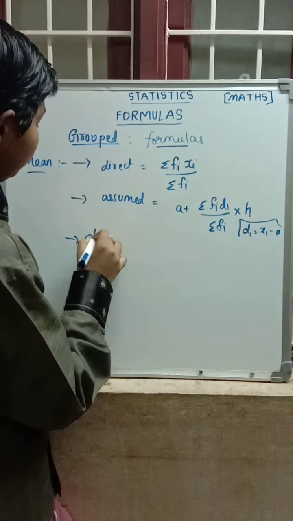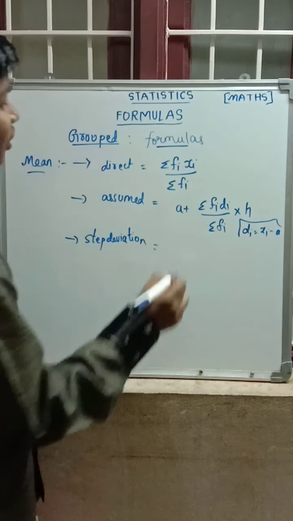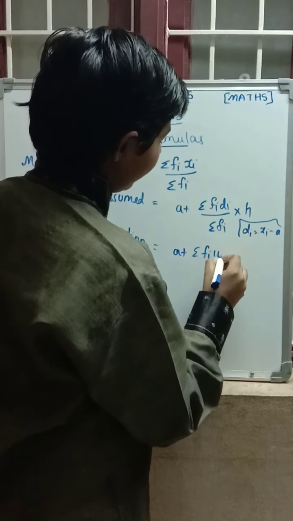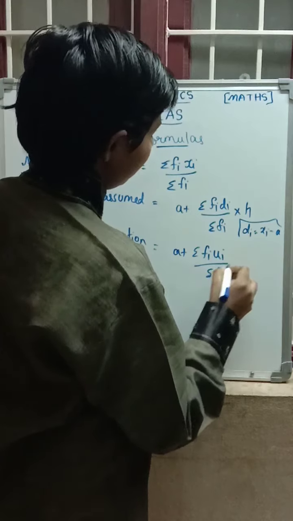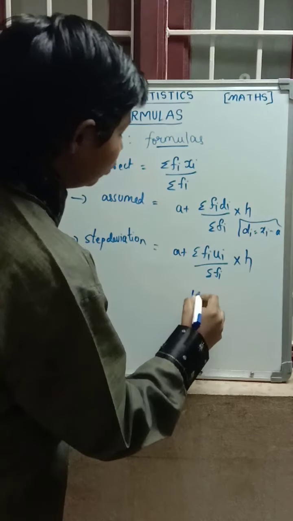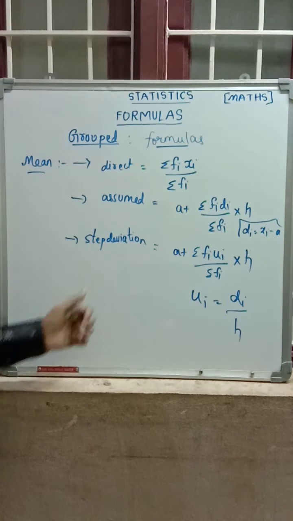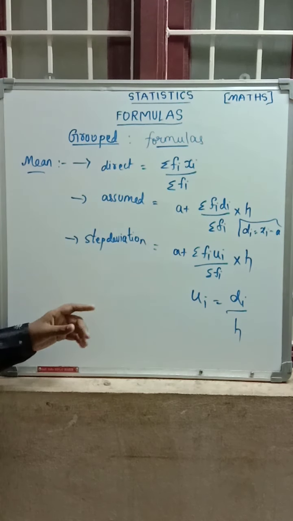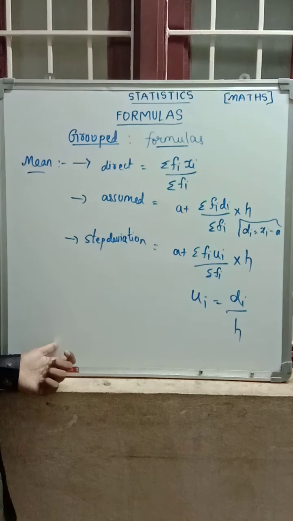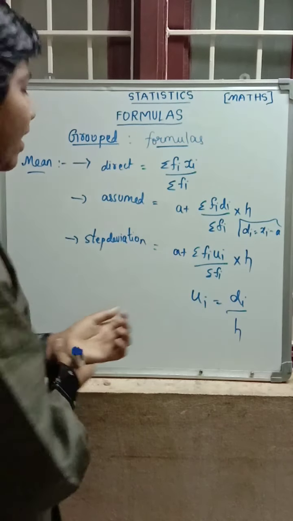Step deviation. a plus summation of fi into ui by summation of fi, into h. This is the formula for the step deviation, where ui is equal to di by h. When we are doing step deviation, we have to write the table with class intervals, frequencies and xi. For every method, for every question, we have to find the xi.